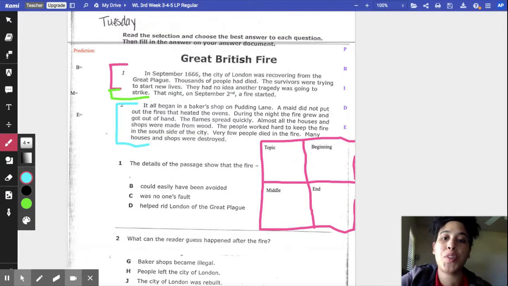I am going to go over the passage Great British Fire. The first thing that we need to do is make sure to write the PRIDE strategy. Okay, we're gonna write